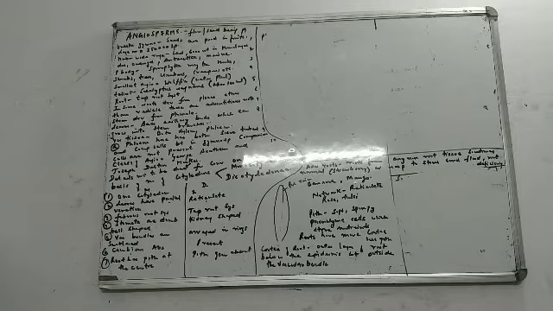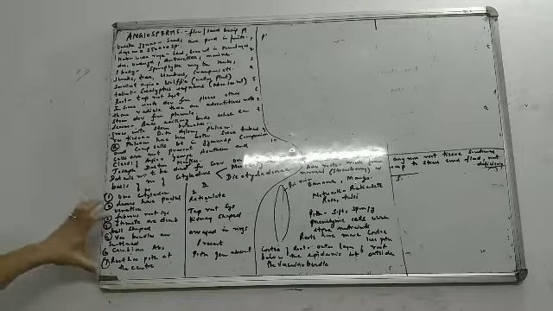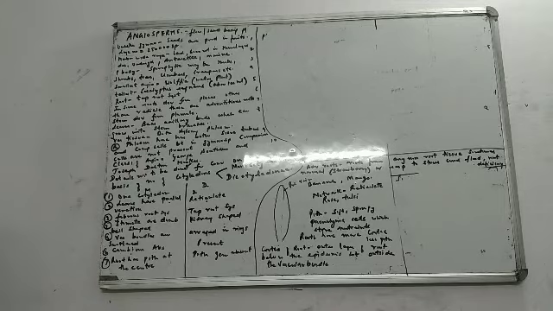Moving on to the next one, beta. The root has a pith at the center. In monocotyledonous roots, they have a pith at the center. But in dicotyledonous, you will find that the pith is generally absent. Now what is pith? P-I-T-H, pith. The soft, spongy parenchyma cells which store nutrients in the roots are known as pith. What is pith? Soft, spongy parenchyma cells which store nutrients. Is it okay?